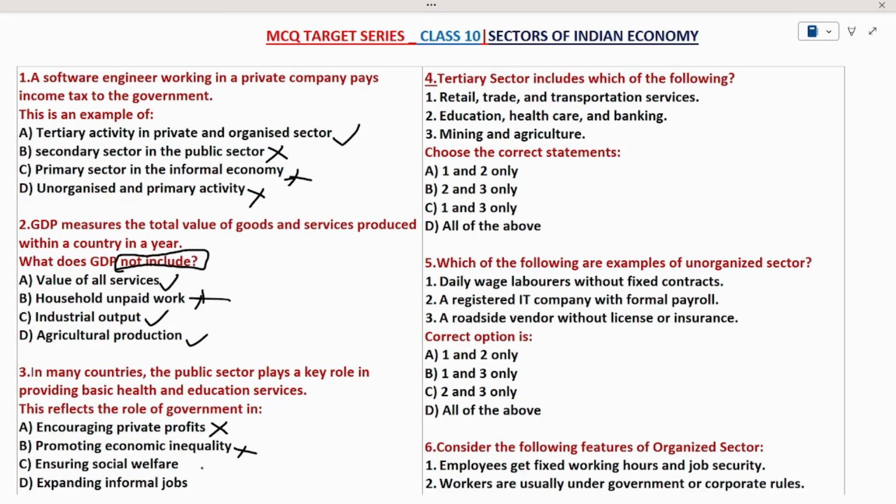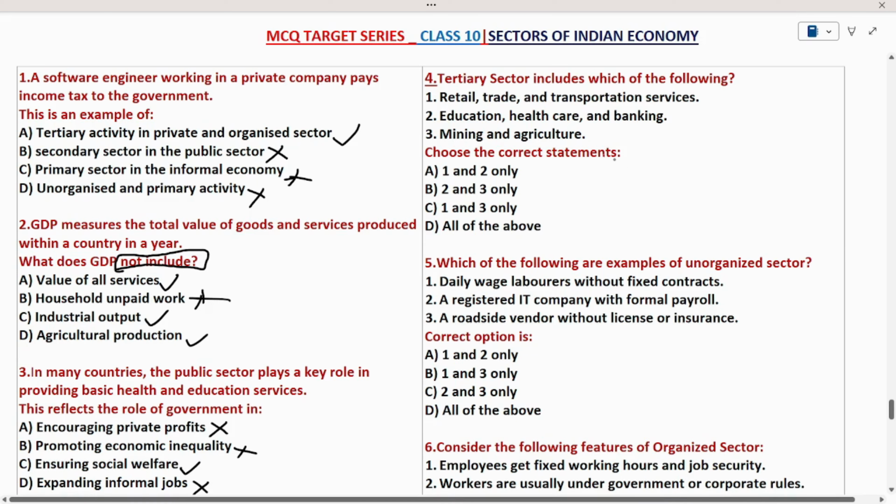Ensuring social welfare. Yes. If any government provides health and education to the public, it ensures social welfare. So option C is the right option. Then come to option D. Expanding the informal jobs. No. Health and education do not at all come under the informal sector. So option D automatically became wrong. So the right option is option C.